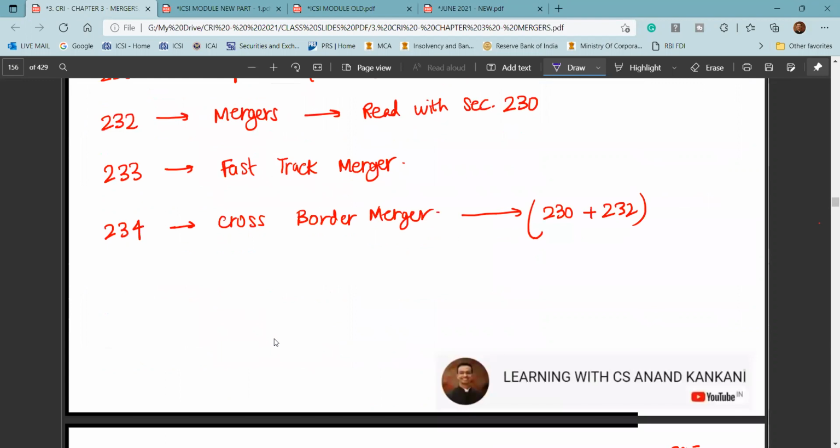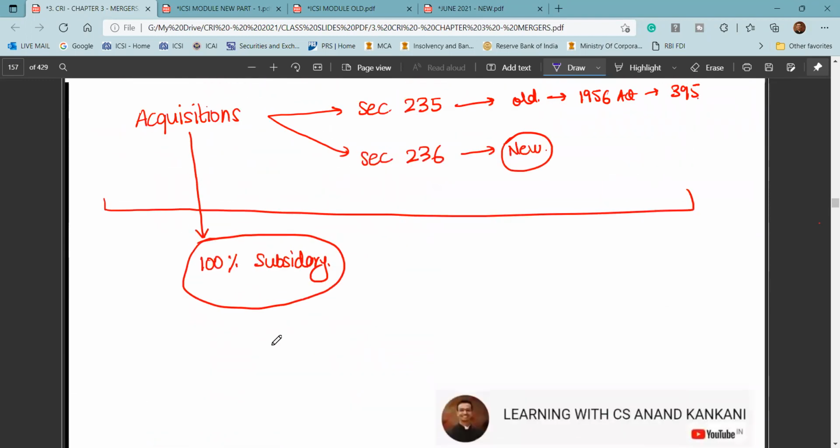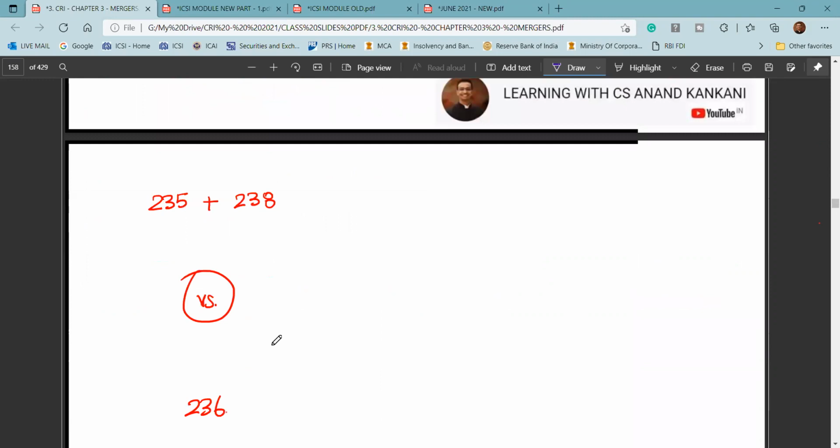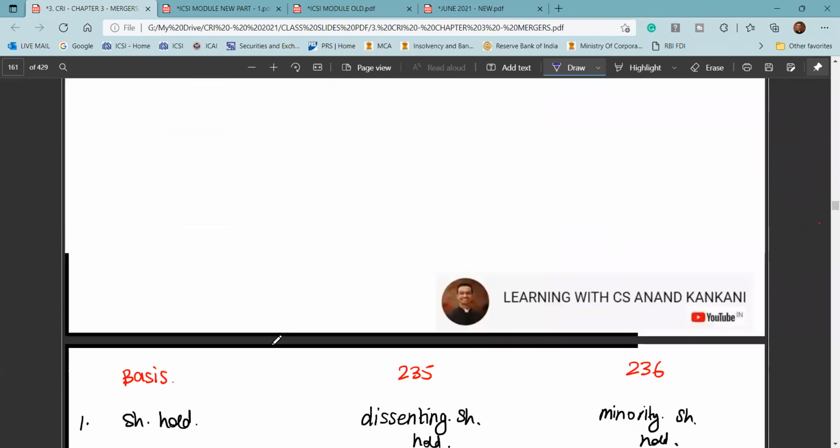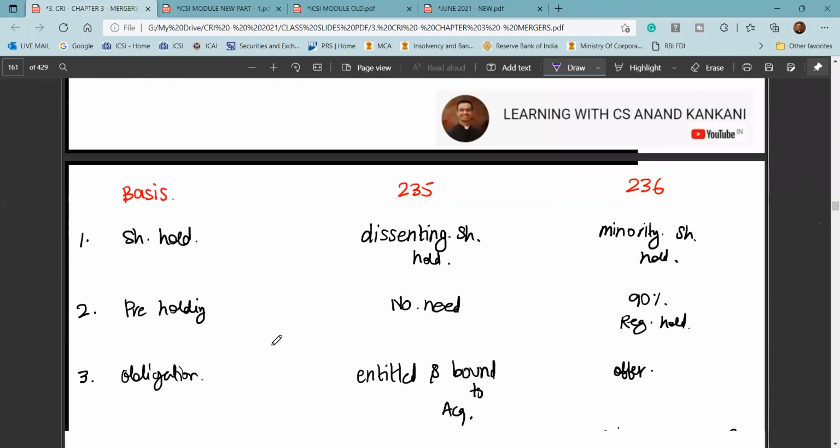Then you have section 235, and 235 is basically when one company wants to acquire the other company and make that company as its wholly owned subsidiary. So dissenting shareholder. So one is the difference between section 235 and 236. This is very important. So in case of section 235, you are acquiring the shares from the dissenting shareholder, and here the shares are being acquired from the minority shareholder. What should be the pre-holding or the precondition for section 235? Here it's not needed. Here 90% is needed.